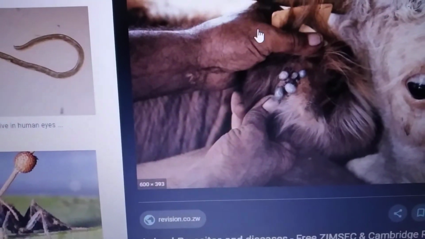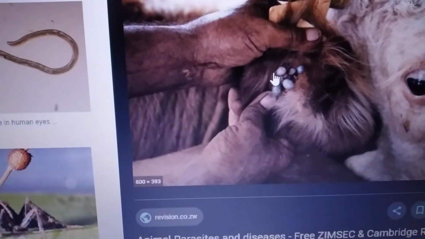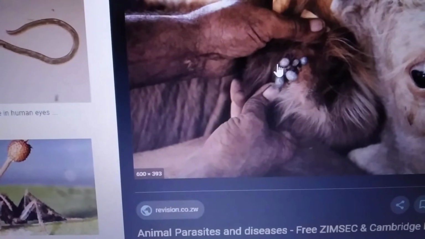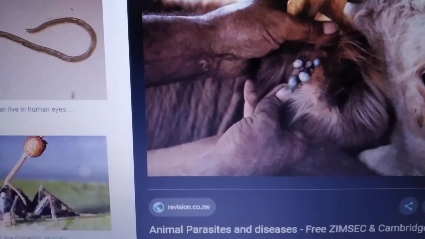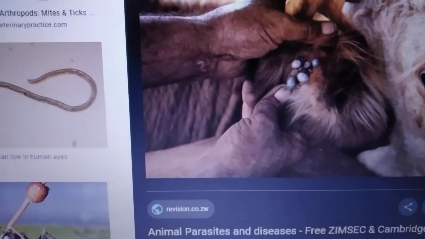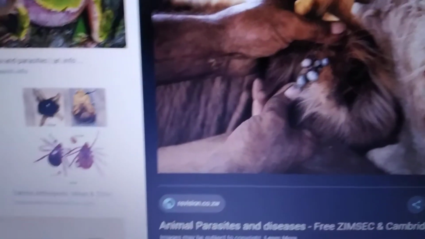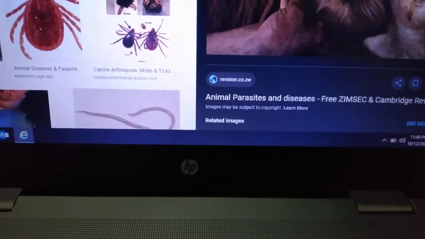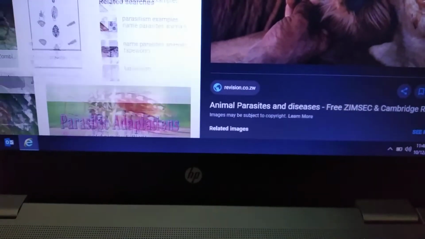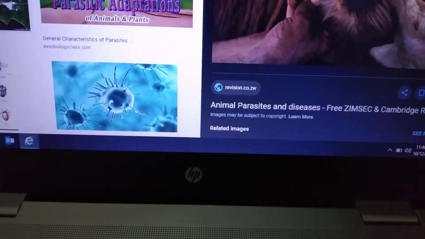These small insects are called lice, children. Lice live on the body of the host. Some will be inside the body of the host. They depend on other animals for food. They lie on other bodies and take the food. Those types of animals are called parasites. Here, do you see this insect?